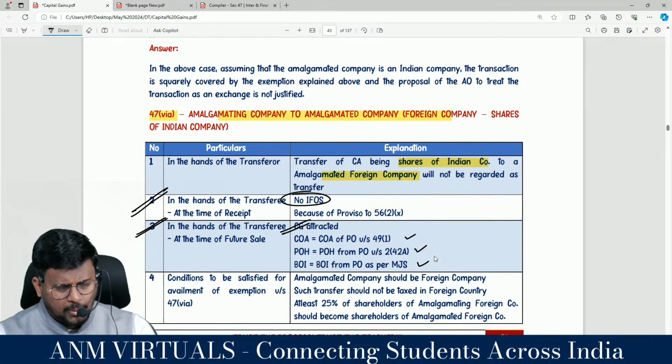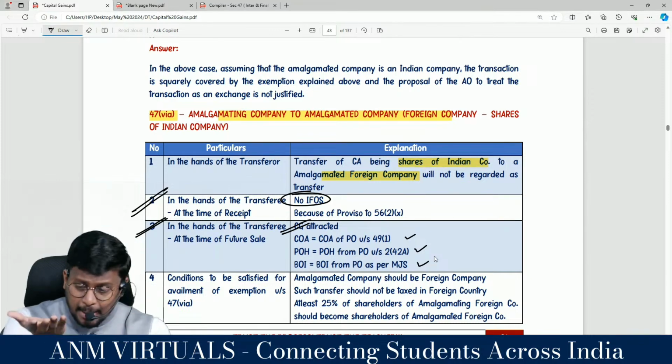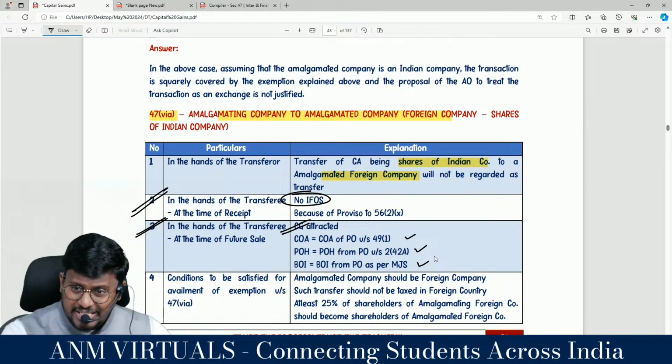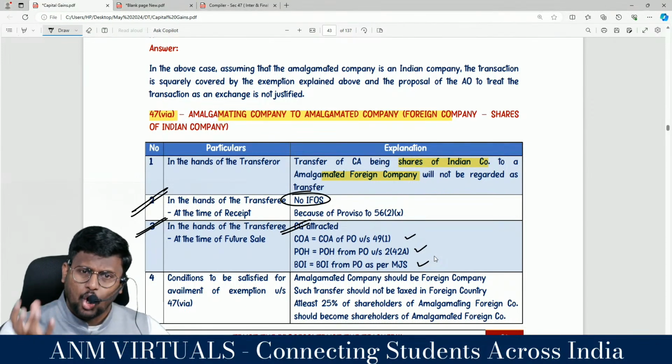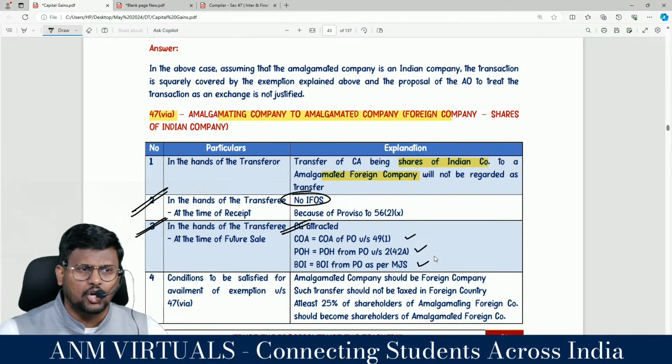There will be two characters. Number one, the amalgamating foreign company. This amalgamating foreign company is holding the shares of a capital asset. When they are amalgamating, they are moving all the assets and liabilities, and inside those assets the shares of Indian companies are also there. Transfer of capital asset being shares of Indian company by an amalgamating foreign company to an amalgamated foreign company will not be regarded as transfer in the hands of the amalgamating foreign company. Clarity?